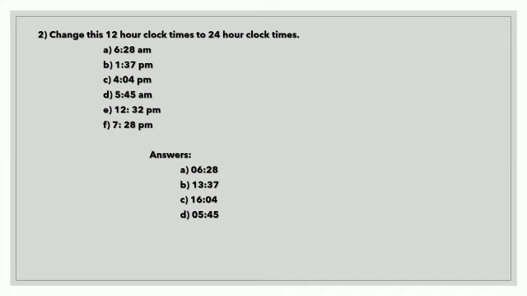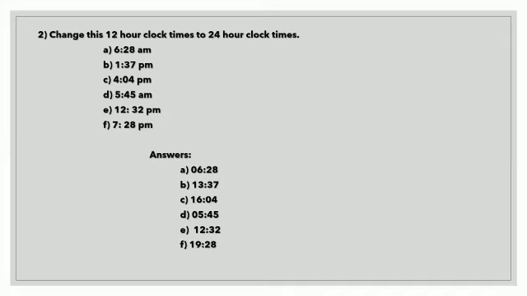Next is the E part, that is 12:32 p.m. 12:32 p.m. is exactly the same in 24-hour clock time too. Now the last one is 7:28 p.m. How can you change 7:28 p.m. to 24-hour clock time? That is 19:28.